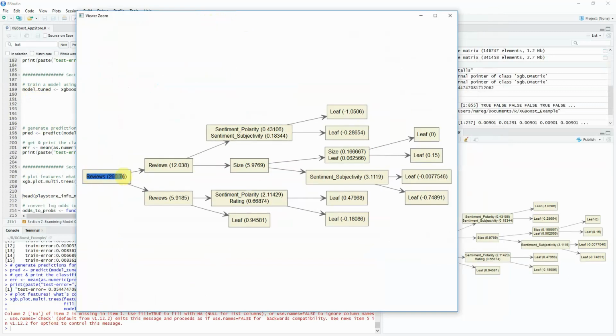So the number of reviews is actually the most important factor. And then after that, reviews is again the most important factor. And then it breaks it up by the different values, which aren't actually these. These are the log odds, which we'll go into a little bit further down, and I'll explain what those are. And then the leaves are really what you should be looking at at the end to calculate what the values are. So from there, it'll just tell you what the most important features are.